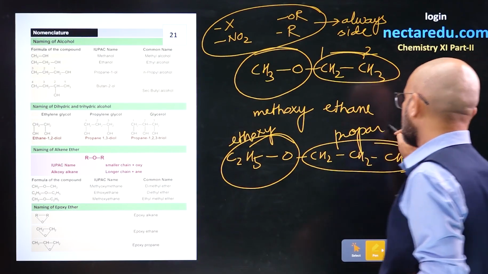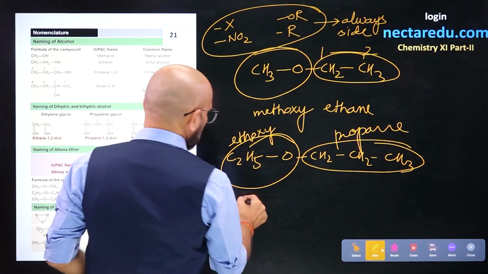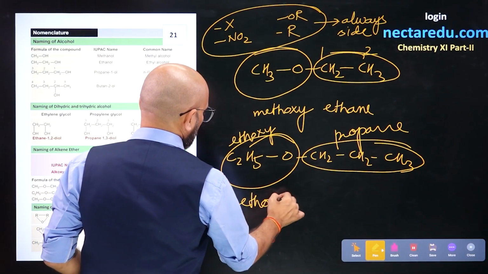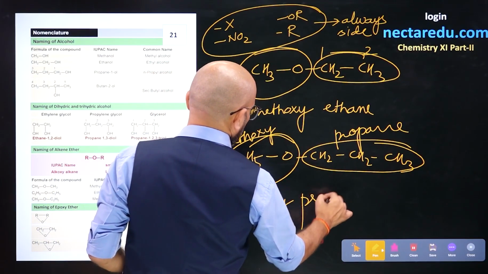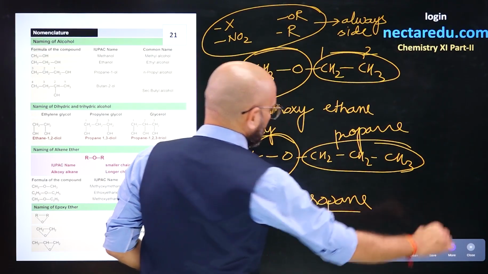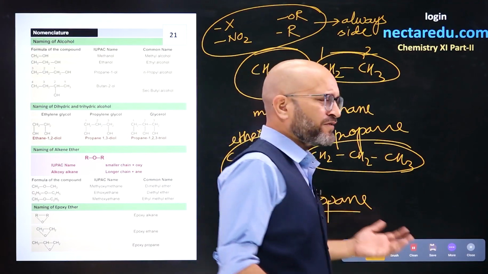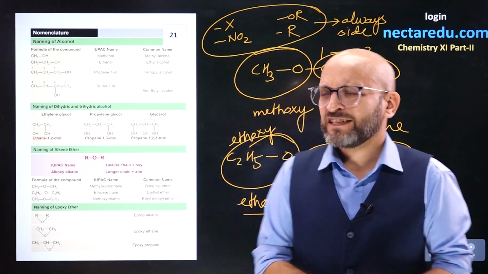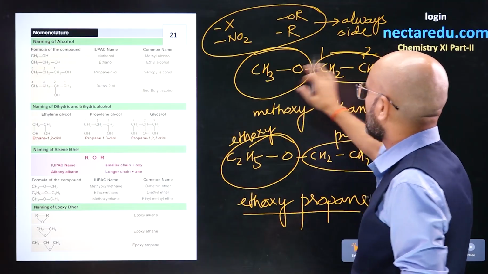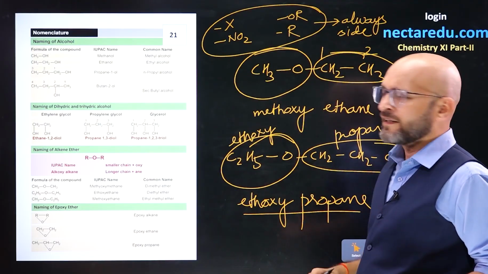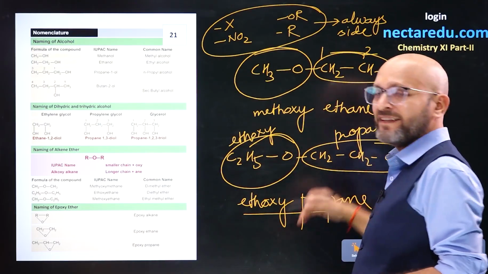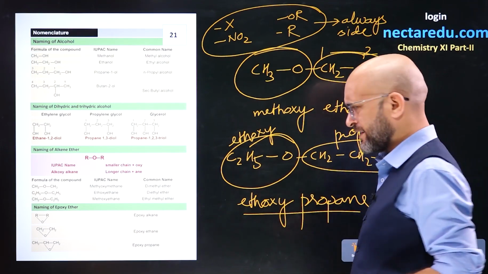So the complete name goes like this: ethoxypropane. This is the complete name, ethoxypropane. And the naming of the common names is very easy. What you can do is name this ethyl methyl ether, and name this ethyl propyl ether. So that is very easy, right?